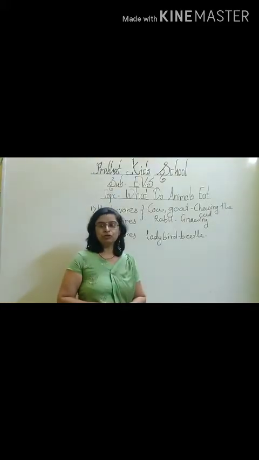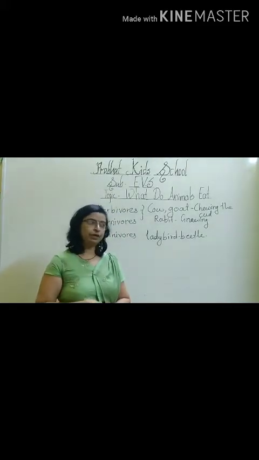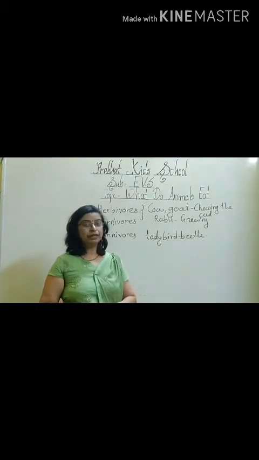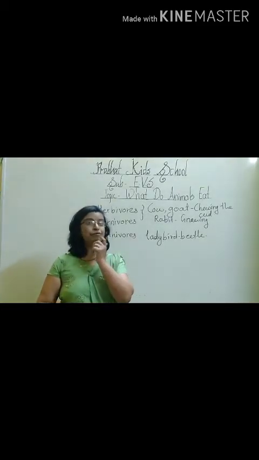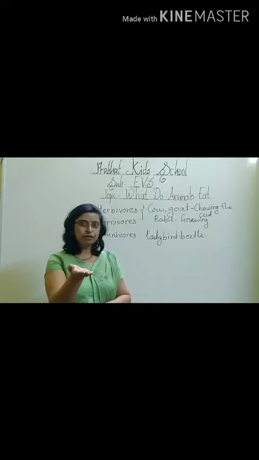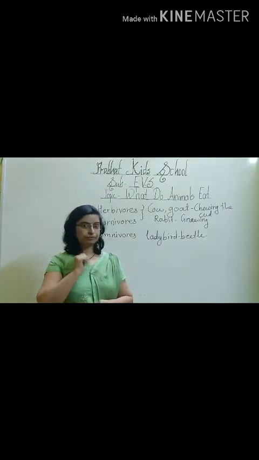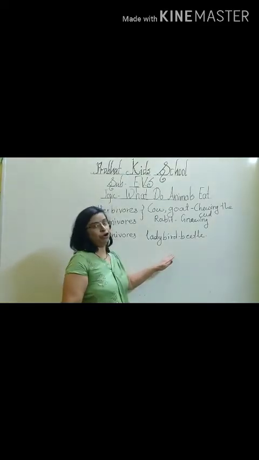Now see students, if you observe your mouth, your tongue is joined at the back side and your front side tongue is open, but in the frog their back tongue is open and their front tongue is attached. So what happens when they spot the prey or spot the insects? They just throw their tongue out from their mouth, catch the prey and roll it back into their mouth. This is about the frog.